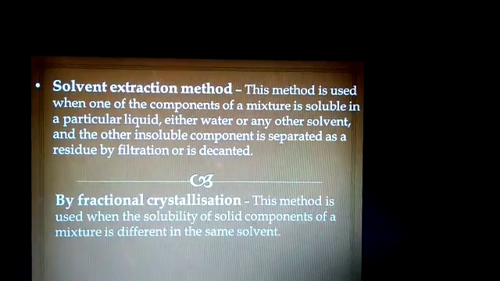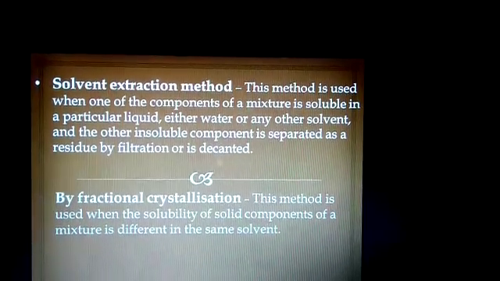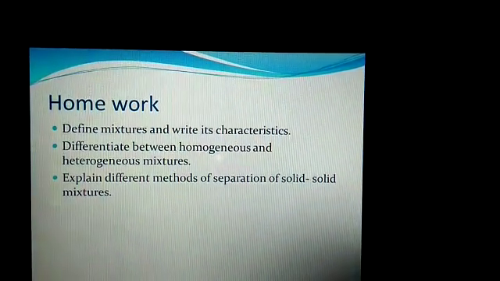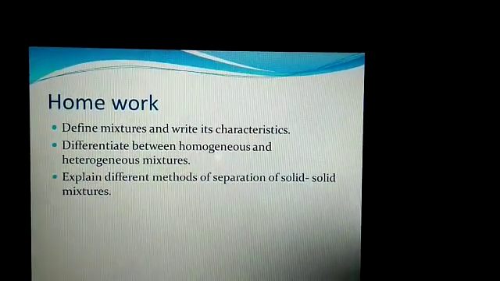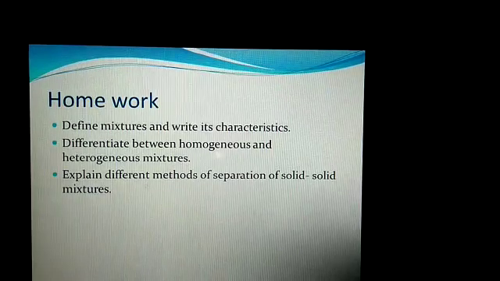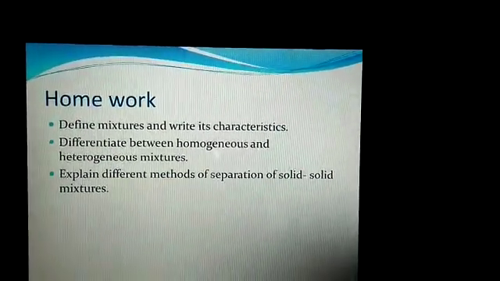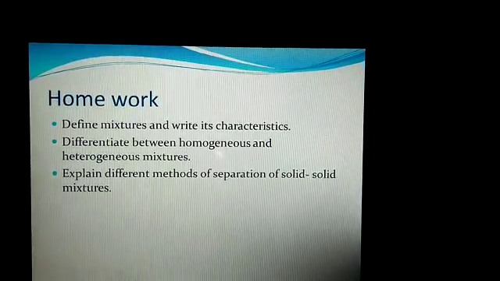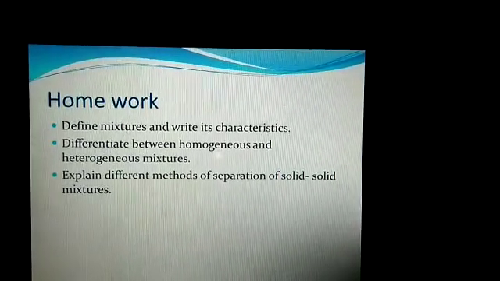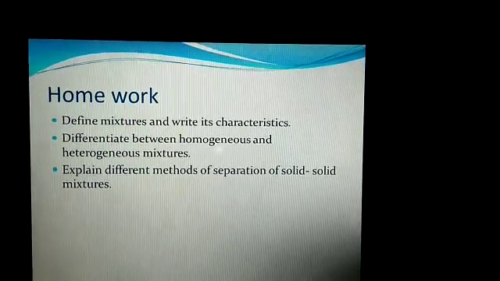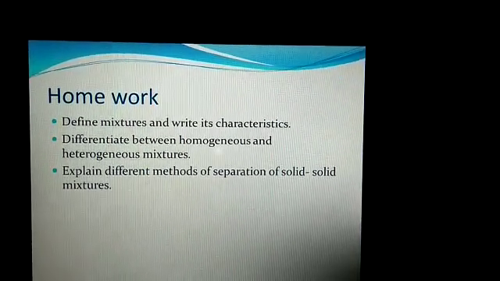For more detail, just refer to your textbook. Today's homework: Question 1, define mixtures and write its characteristics. Question number 2, differentiate between homogeneous and heterogeneous mixtures. Question number 3, explain different methods of separation of solid-solid mixtures. Write these answers in your chemistry notebook. Thank you.